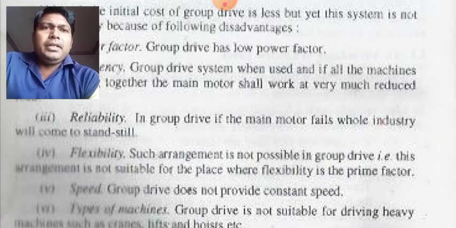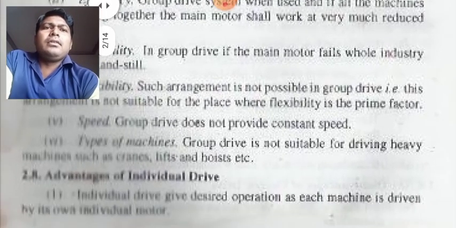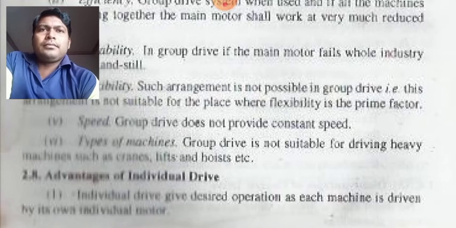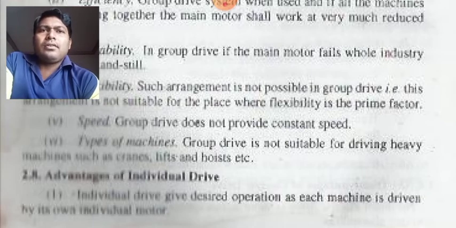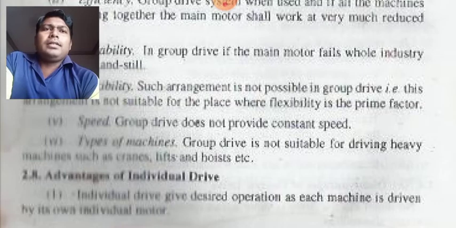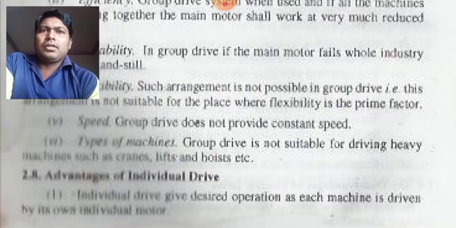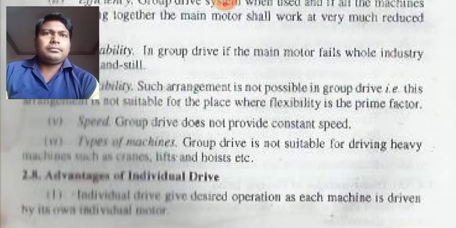Now the other point is speed. The group drive does not provide constant speed. So this is very important. In this system, the speed which we achieve is not constant. So it is again very disastrous, because drives which are not constant in speed are very harmful in industries. So we have to take care, or proper arrangement has to be made to control the speed of the motor.